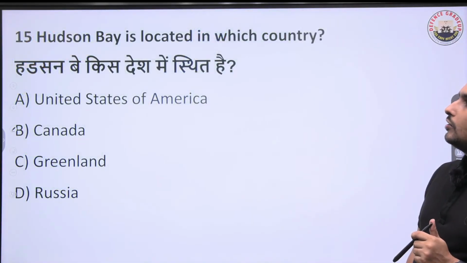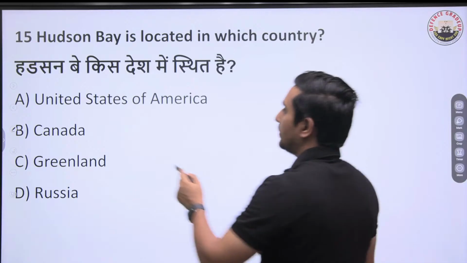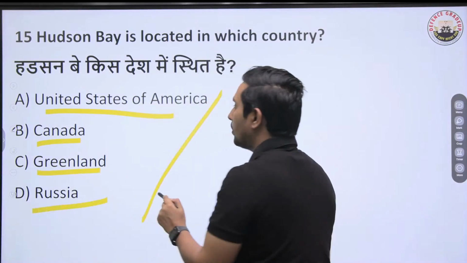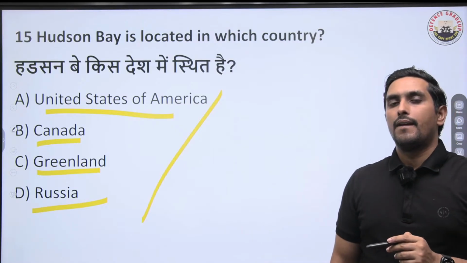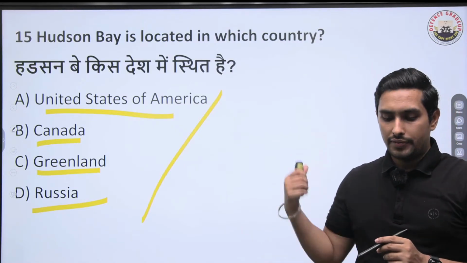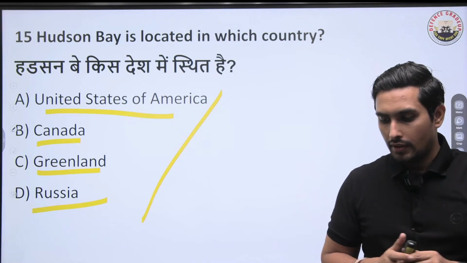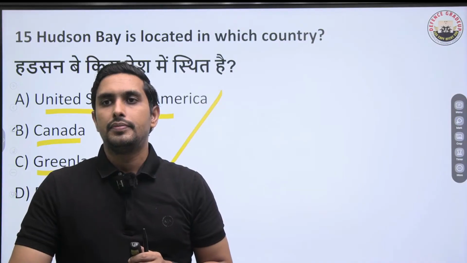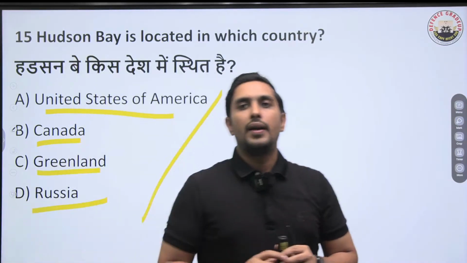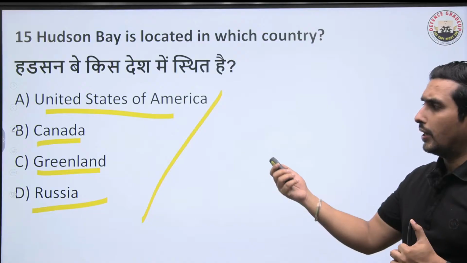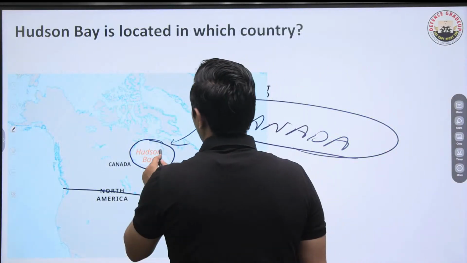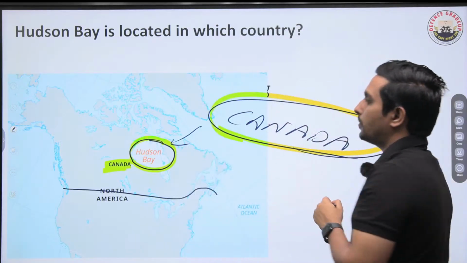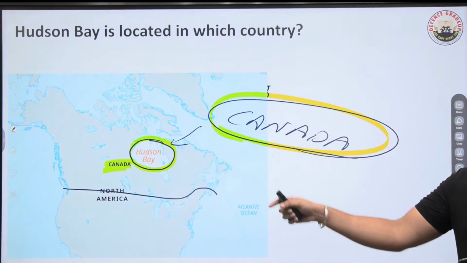Hudson Bay is located in which country? Is it USA, Canada, Greenland, or Russia? This was in a lot of news, that's why I'm asking that. Where is the Hudson Bay present? That's the question. Now that's an easy one. It is present in Canada. You can see Hudson Bay, that's Canada. Here we are seeing that it is present. It's in Canada, we have the presence of Hudson Bay.